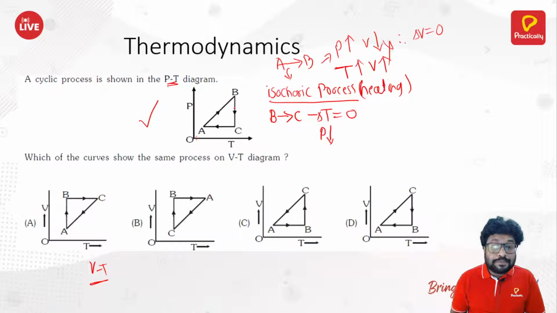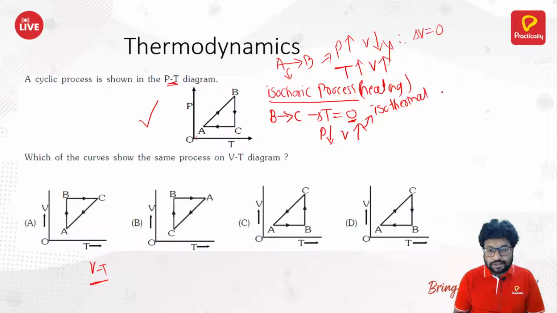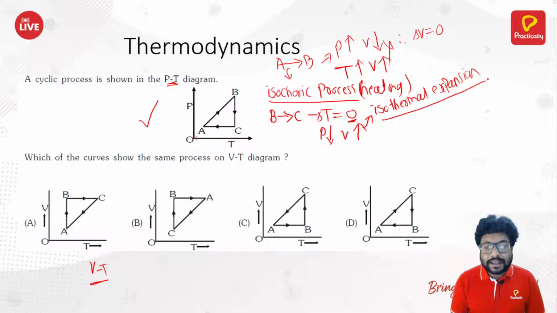When the pressure is decreasing, volume should increase. And whenever volume is increasing, what do we call that? Expansion, right? But it is happening at constant temperature. So what do we call B to C? Isothermal expansion. Okay. Next.